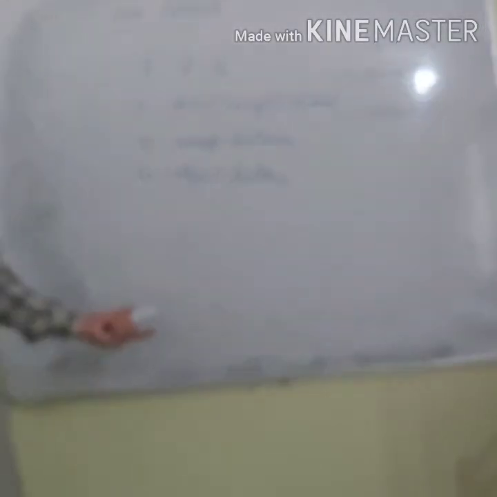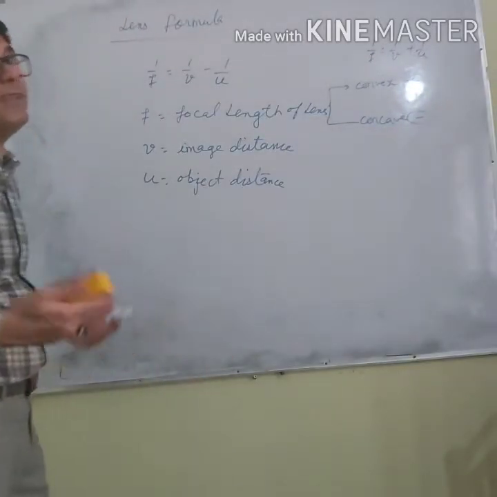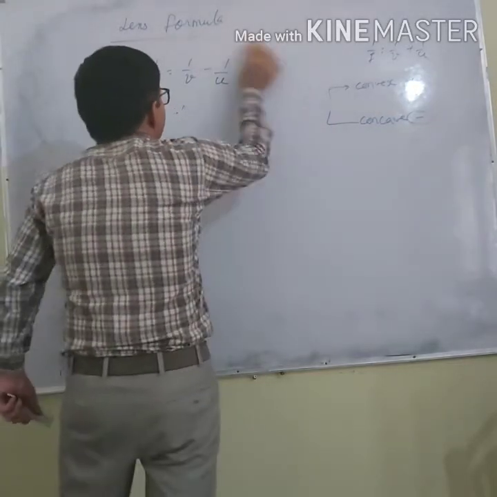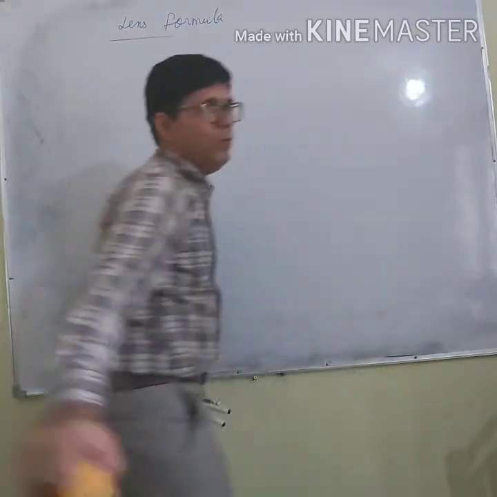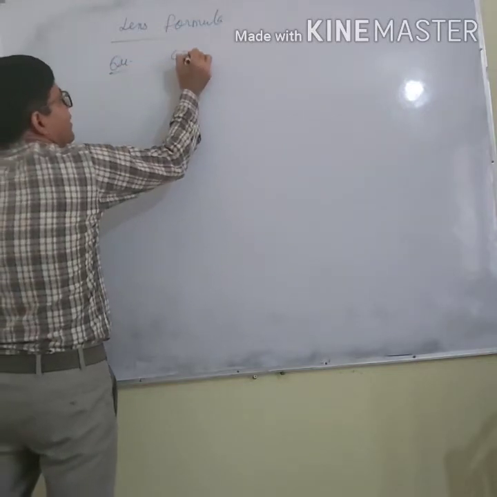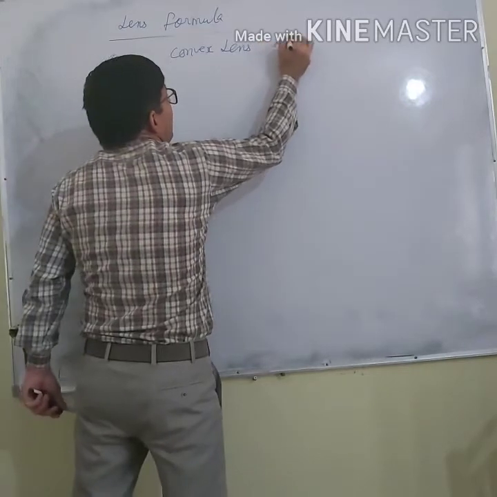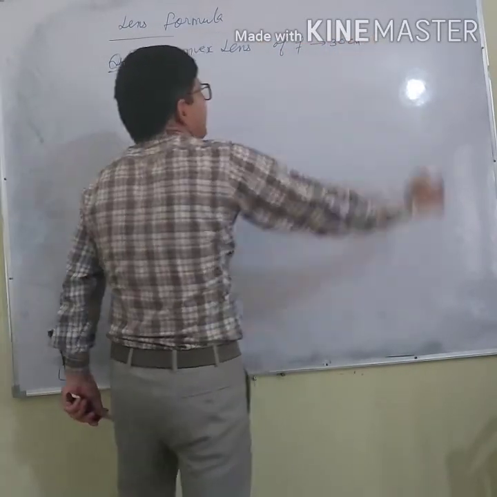Okay, let's do a question. Then we will be able to understand this formula. So let's do a numerical based on the lens formula. What is the question? We are given a convex lens of focal length 30 centimeter.